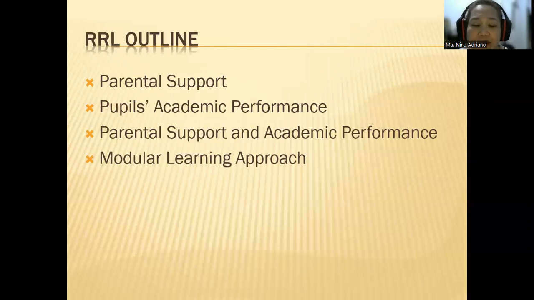And every time parental support and academic performance are mentioned, then you have to gather all these and place these studies under parental support and academic performance RRL. Because now we are into the modular online learning, and then you can include modular learning approach considering the context of parental support and academic performance. Okay, that's how we make RRL.